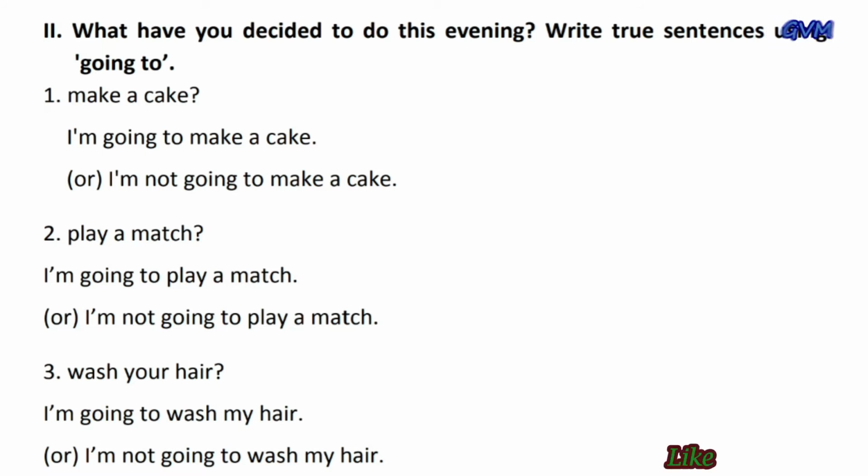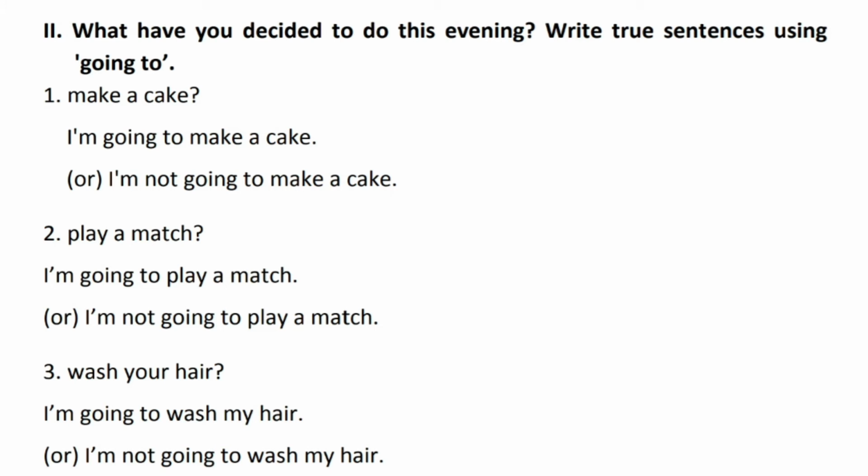Write true sentences using going to. In these questions we use going to, and it refers to the second way to express futurity. First one is make a cake. At last question mark, and the answer is, I am going to make a cake.